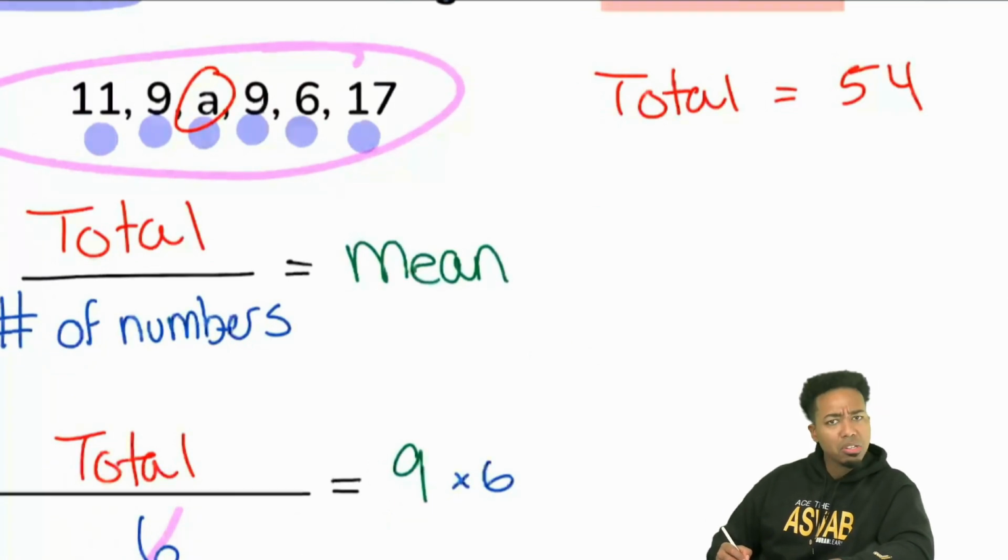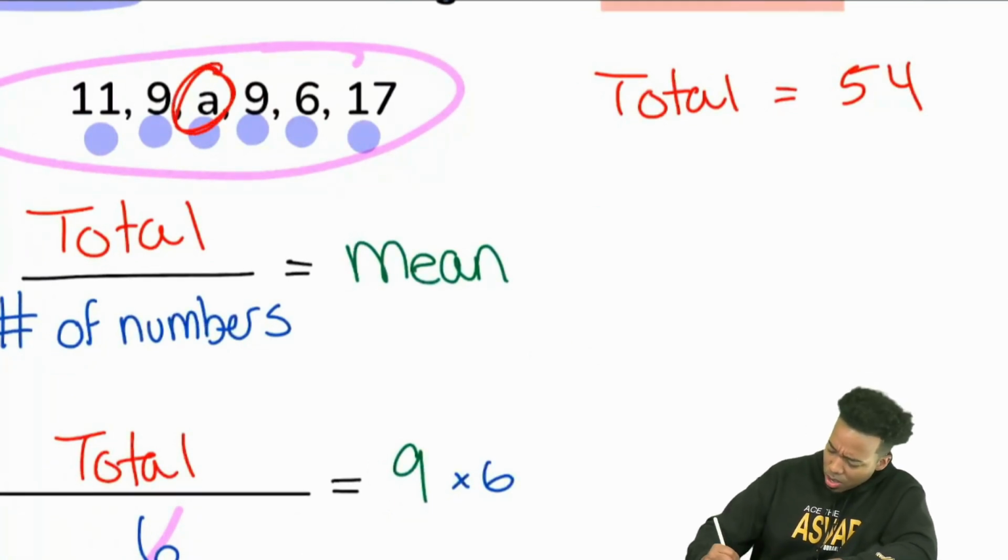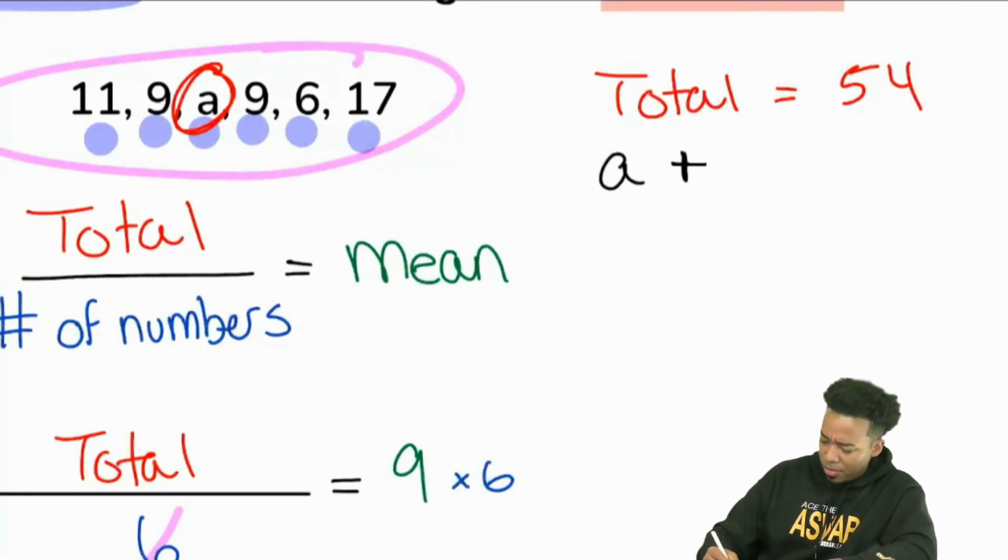Okay, sounds good, coach. Let me just go ahead and write the A right over here. And then let me write out the rest of the numbers that I have. Because I'm going to have 11 plus 9, that's 20. 20 plus 9 is 29. 29 plus 6 is 35.